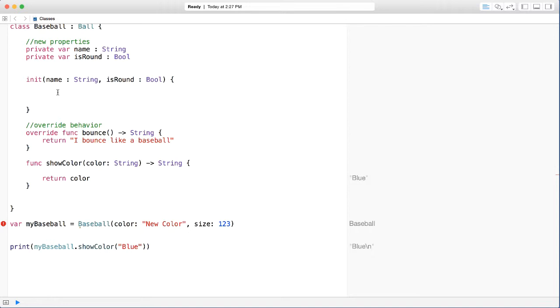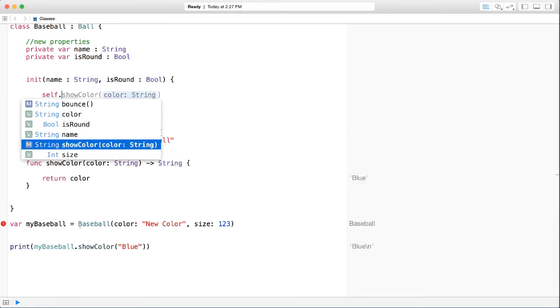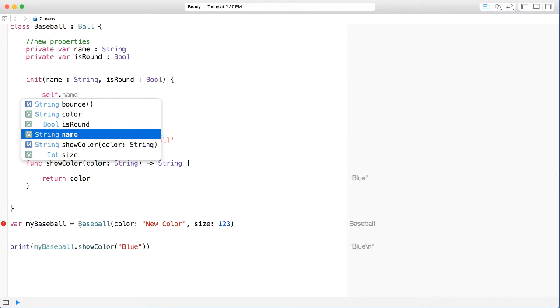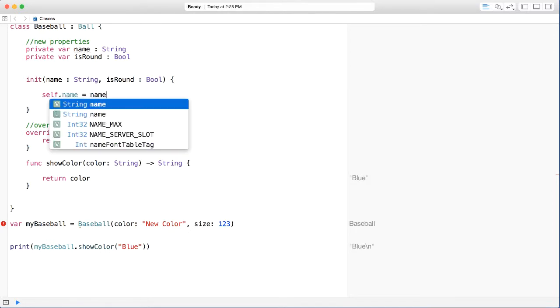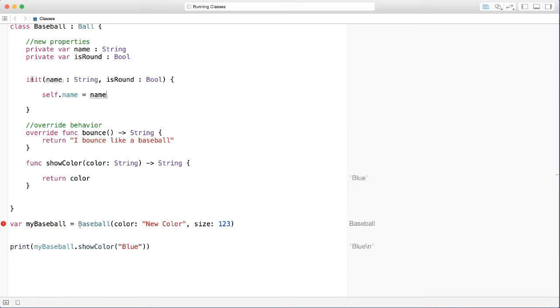All right, for our object, we say self dot, and then we are taking the property of our object here, baseball in this case. First one is going to be name, this one here, and you can see right away there's a little dash thing that happens at the bottom here, which signifies we are indeed talking about this property here. So we're saying we want this property name to be equal to what we are passing in our initialization.